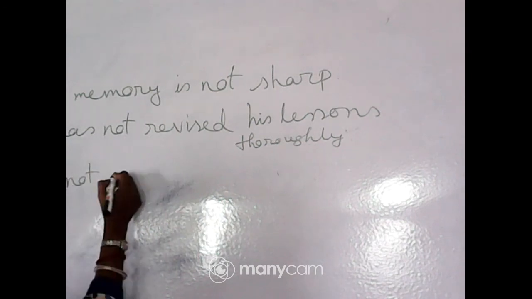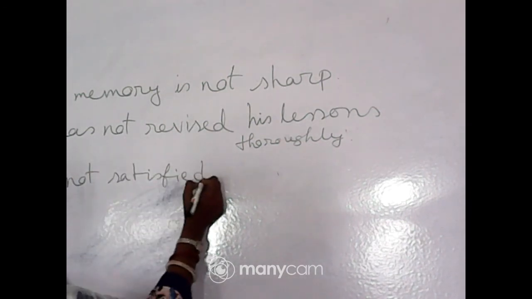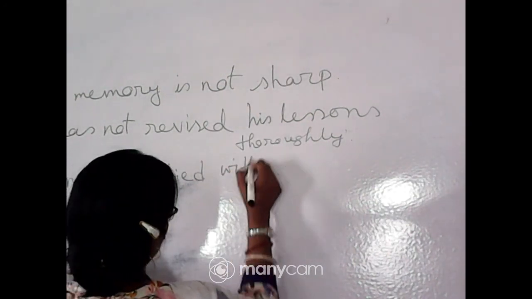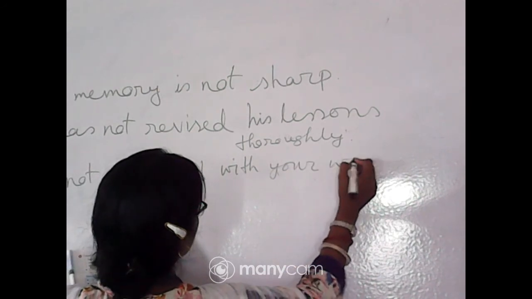Number 3, I am satisfied with your work. I am not satisfied with your work. Number 4, water these plants daily.